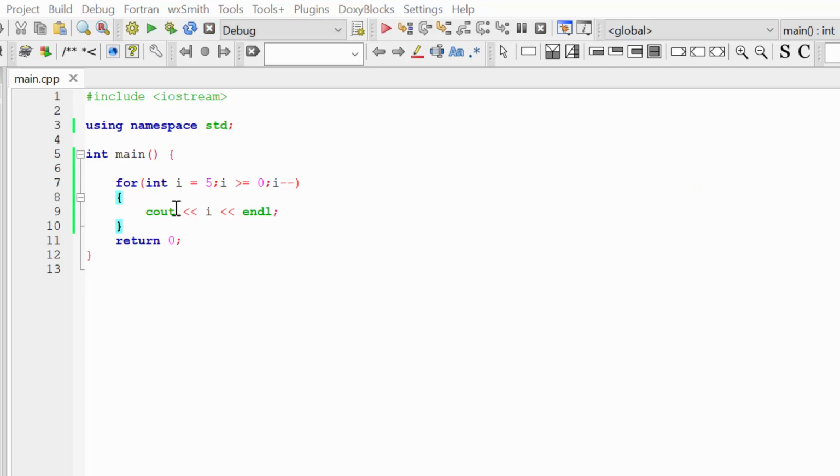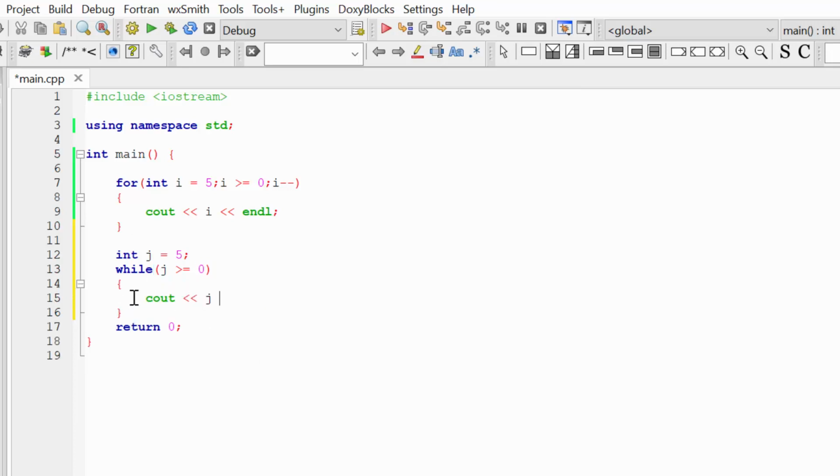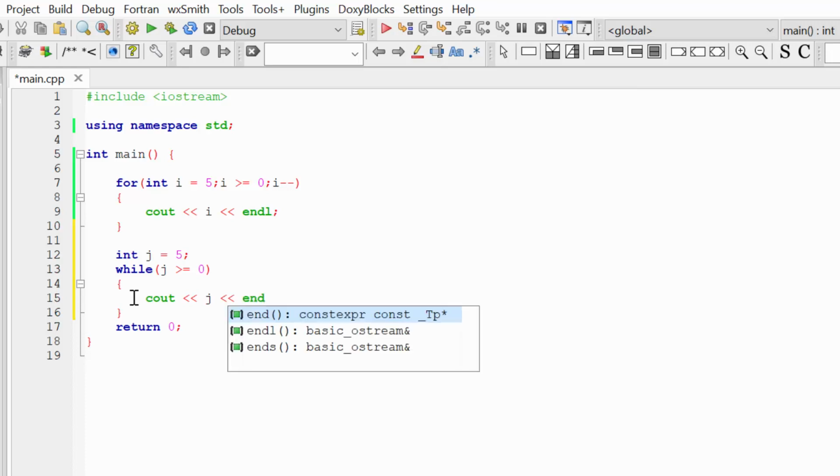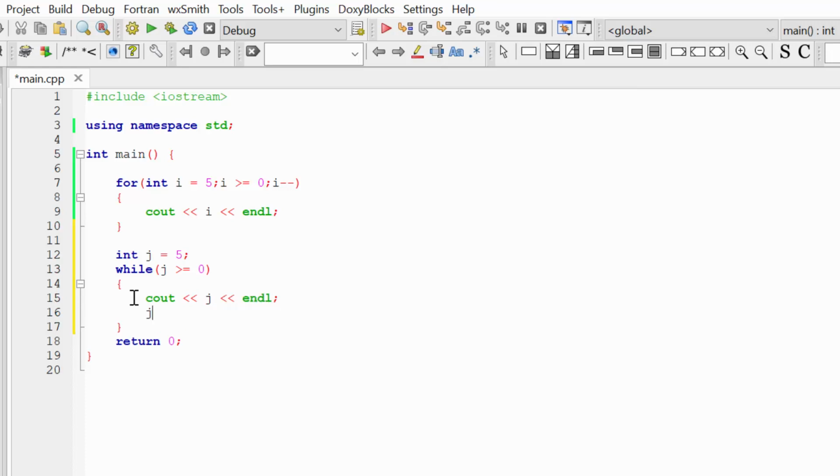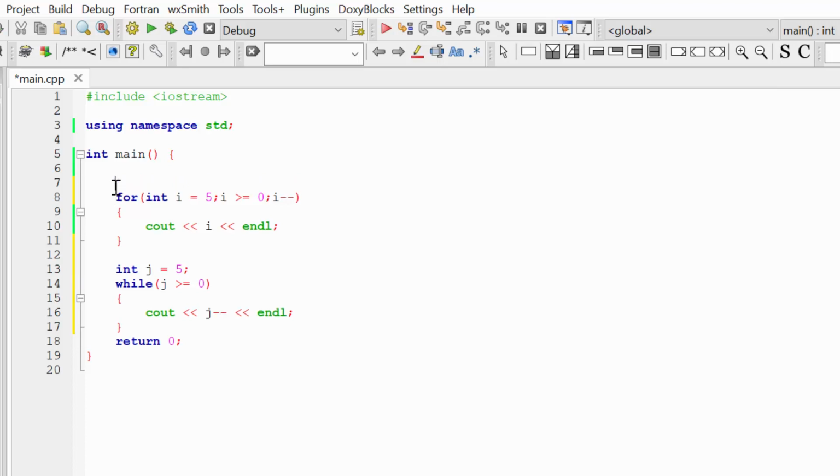You may think, okay, this code is actually very similar to the one we executed when we talked about the while loop. As you remember, in the while loop, we just initialized some variable with the number 5, and while j was bigger or equal than 0, we performed the next code. We printed our variable j to the console, and after this I can decrease our variable j using postfix decrement here. Let's see that the result is equal.